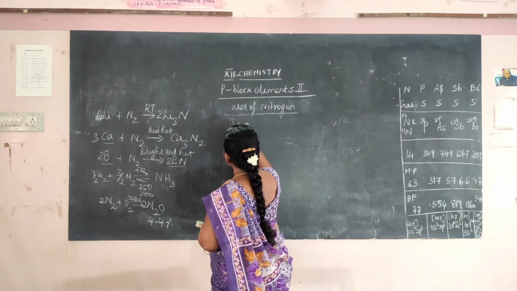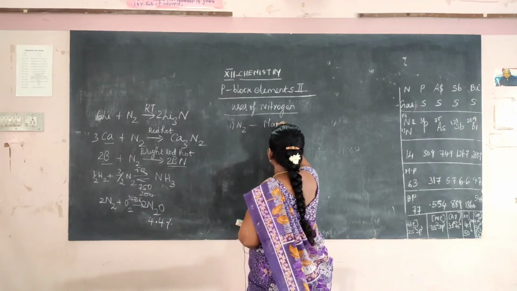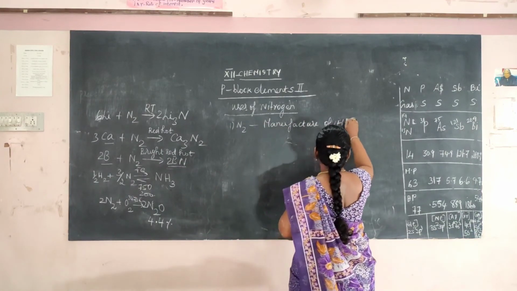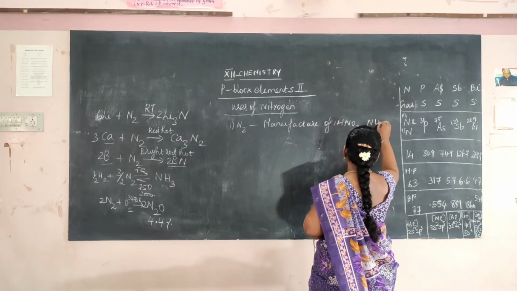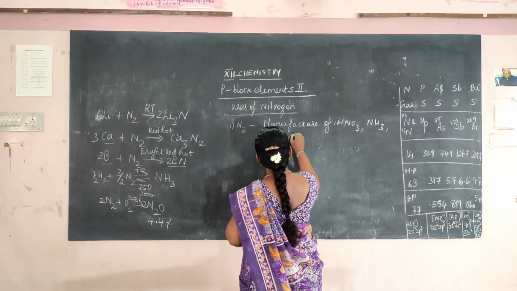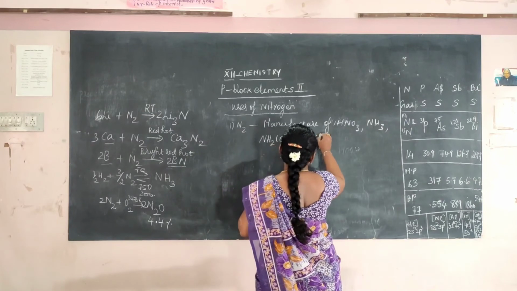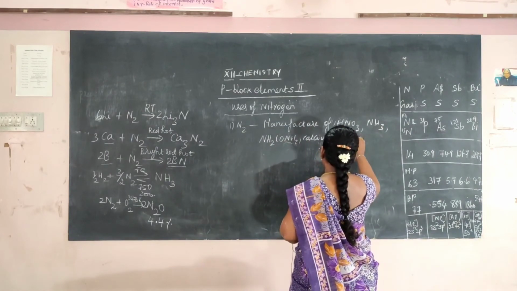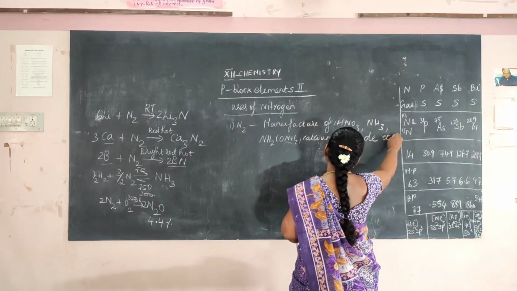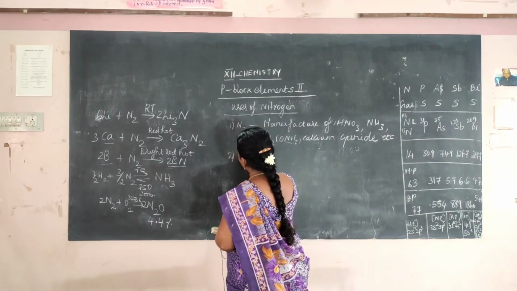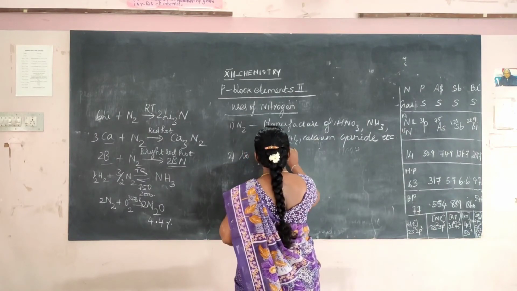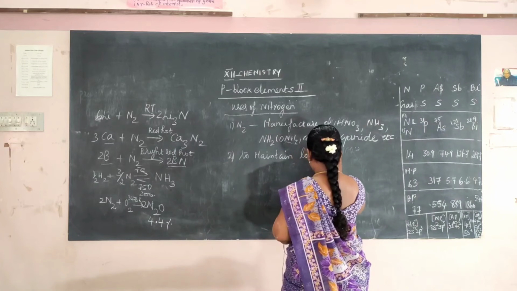So this nitrogen is used in the manufacture of nitric acid, ammonia, urea, that is fertilizers, okay. Then calcium cyanamide, etc., okay. Lot of compounds, we are going to prepare lot of nitrogen compounds, organic nitrogen compounds using this nitrogen, and this is also used to maintain lower temperature in cryosurgery.